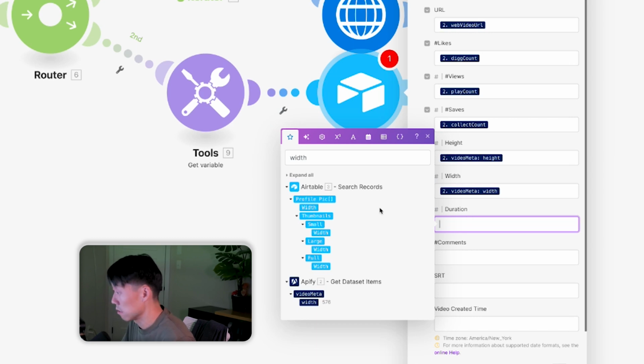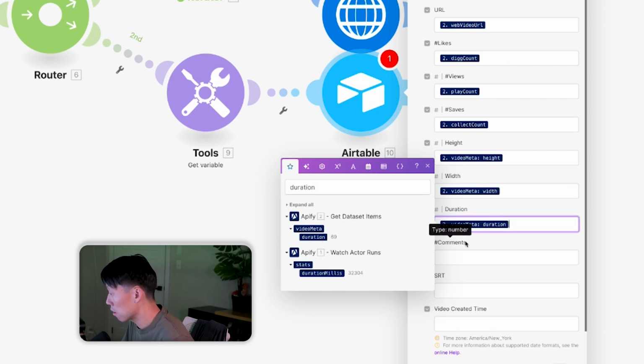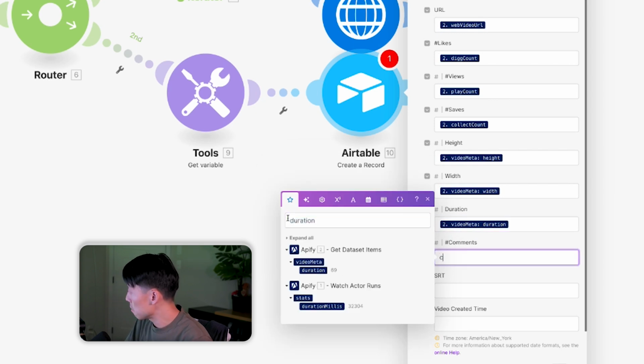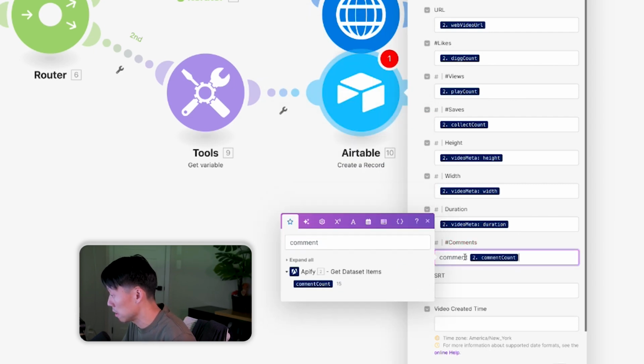Duration is duration, which is, okay, so what we want to do is make sure we grab the video meta one of this second module here, get dataset items, not the watch actor run. The duration in the other one is the actual run, the scraping run. So we want to get the duration here. Number of comments, which is just called comment count. Comment count 15, and I'm going to delete this little extra thing I did here.